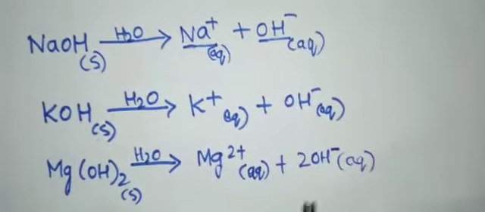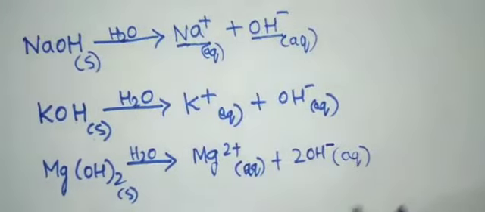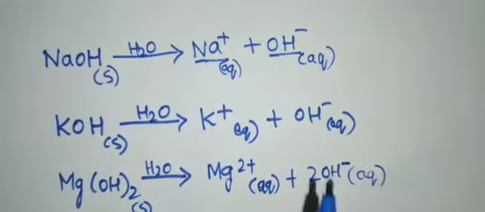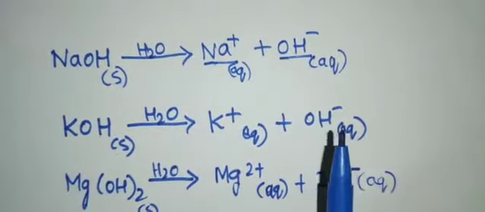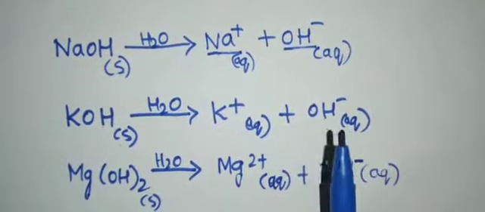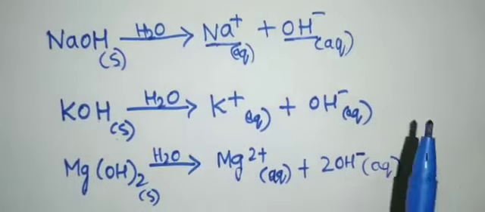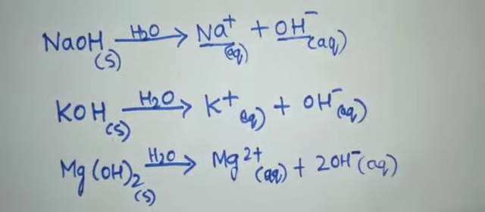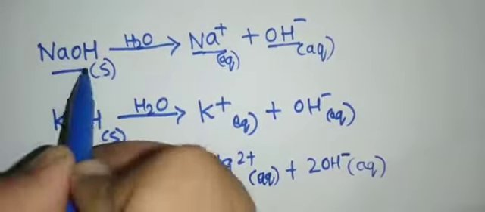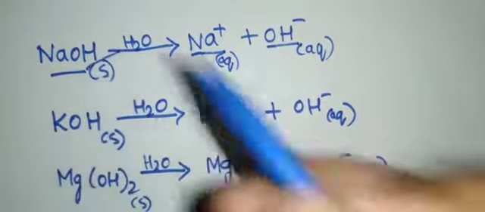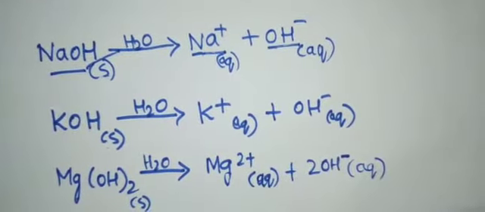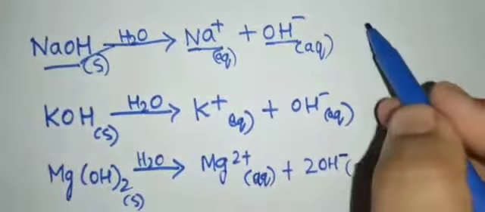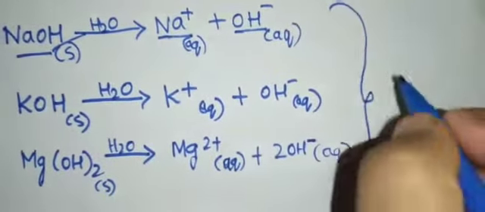So by this we can say that OH minus ions are produced, right? Bases generate hydroxide ions, that is OH minus ions, in water. So bases which are soluble in water are called alkalis. Whichever bases combine with water will release the ions. Those which are soluble are called alkalis.